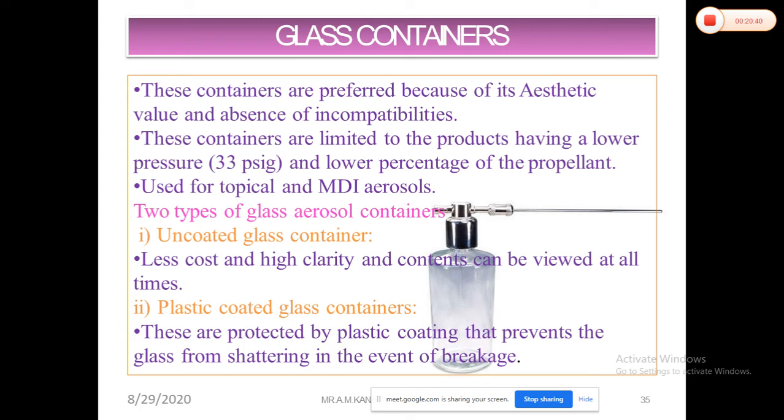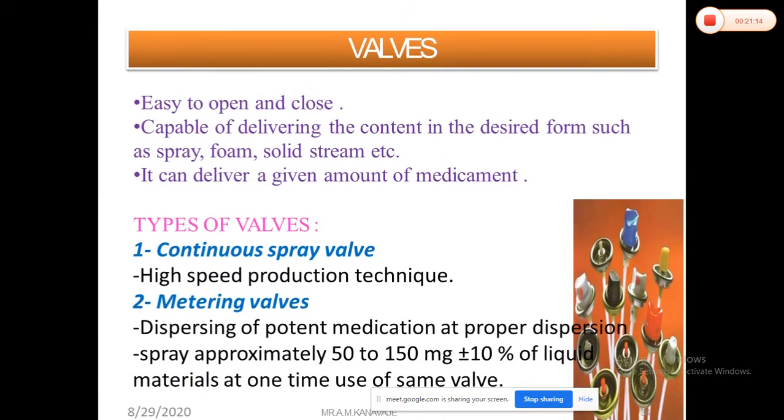So here we can say that the factors we have discussed, the pressure of the system, the reactivity of the product concentrate with your containers, as well as the pH of the product, as well as the physicochemical properties of your product and of the containers, play important roles while selecting the containers. So this is regarding the containers that are used for aerosol formation.